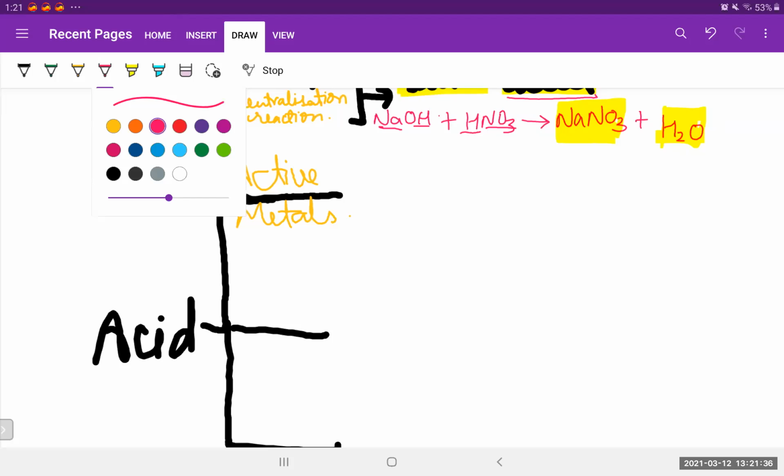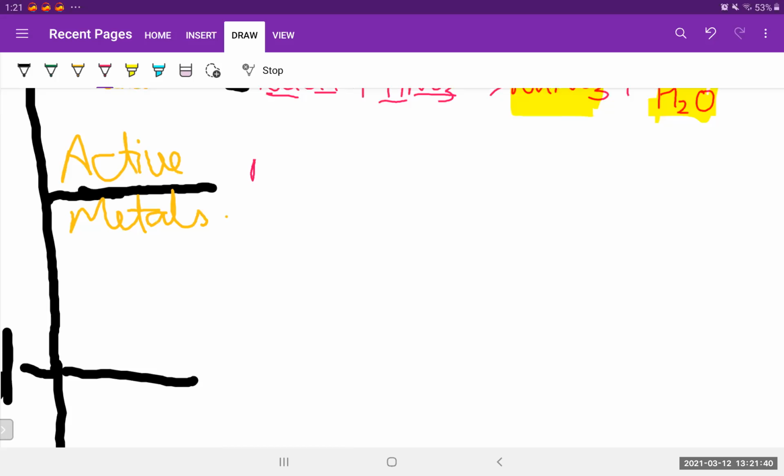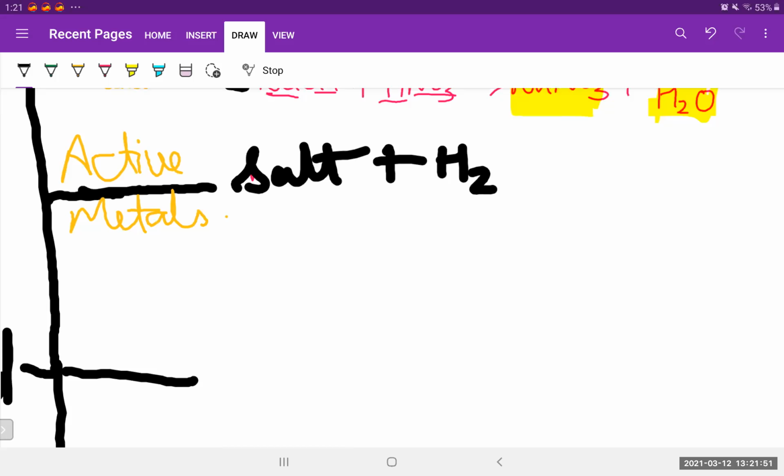It's an active metal. It wants to react with somebody, so it is an active metal. So let's take an example. First of all, let's write the product. What we'll get? We'll get salt again plus hydrogen gas. Now how do we know this? Because in this we are not having oxygen, that's why we'll not get water, we'll only get hydrogen. So we all know that we'll get hydrogen for sure.